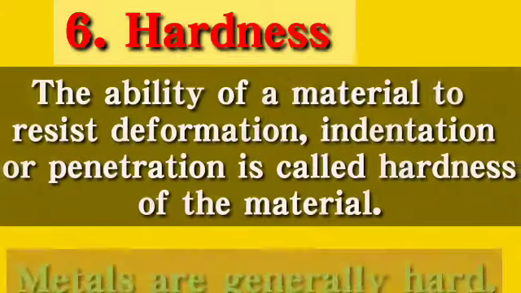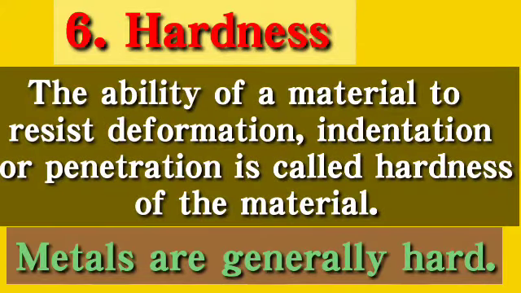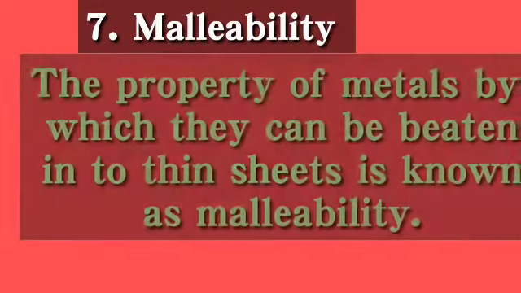These are the elements. Next keyword is hardness. The ability of a material to resist deformation, indentation or penetration is called hardness of the material. Because of this ability, when metals strike a hard object, dents do not form in that, and penetration is also difficult. Metals are generally hard.